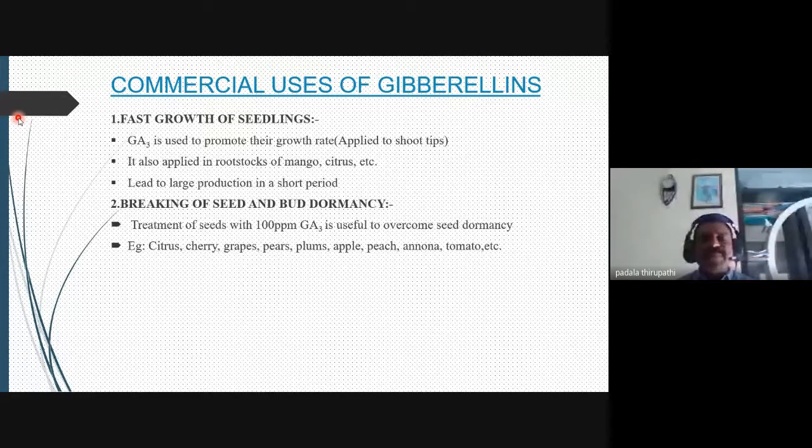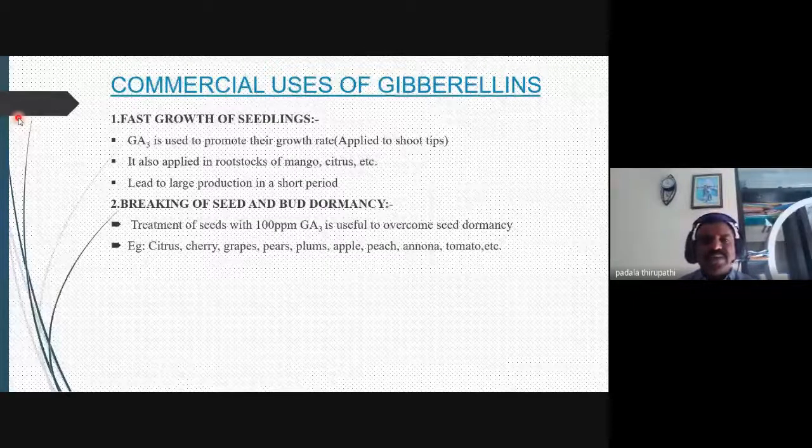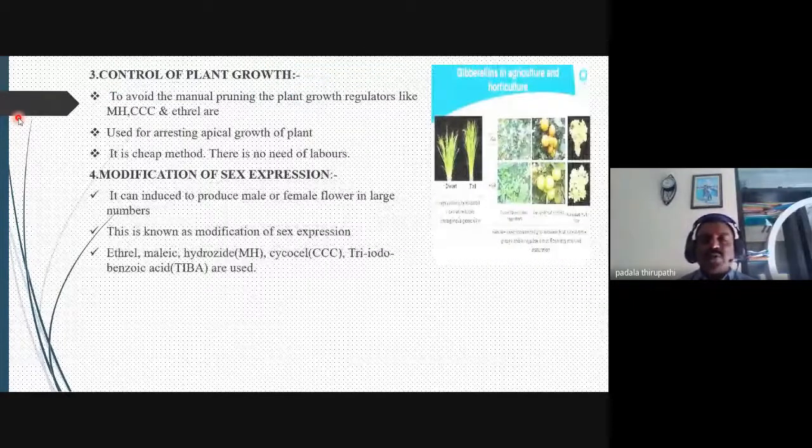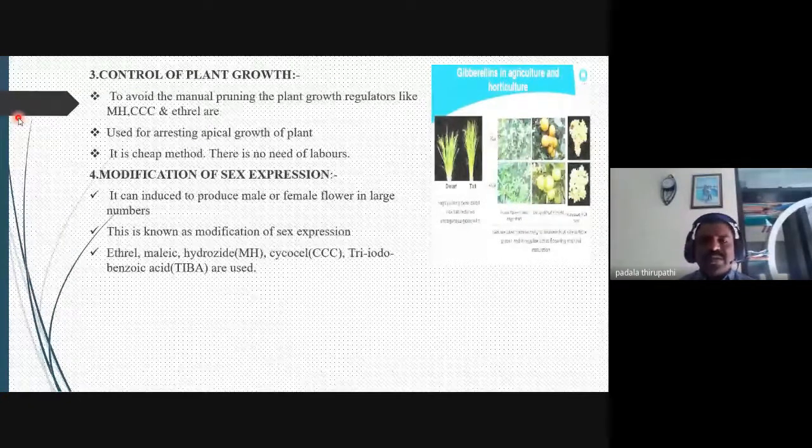Breaking seed dormancy for the growth of the seeds is also necessary. And control of plant growth and sex expression is also important for commercial purposes. Some crops need female flowers, some need male flowers.